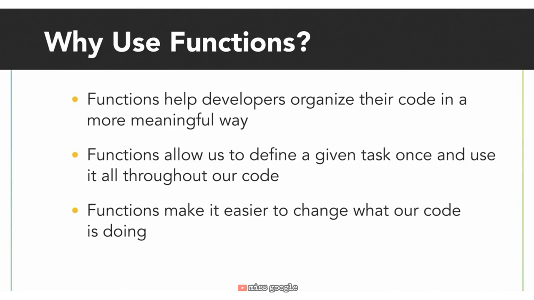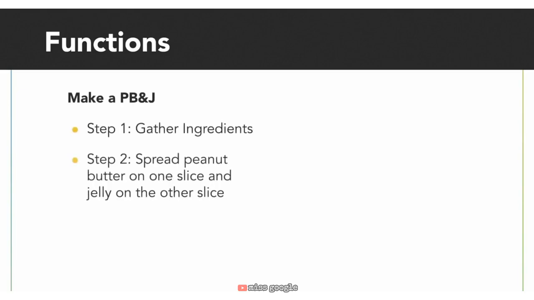Next, we'll create and use our first function in Java. Stay tuned. To use a function in Java, we must first define the function. We've already seen this a little bit with the functions we mapped out in the last lesson. For the make PB&J sandwich function, we had to define the steps needed to accomplish the given task, make a peanut butter and jelly sandwich.